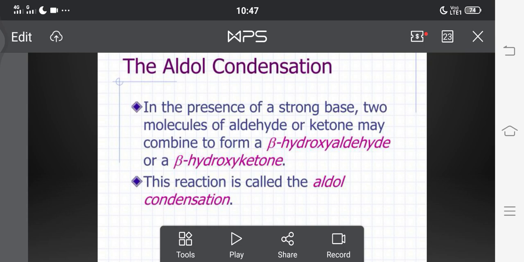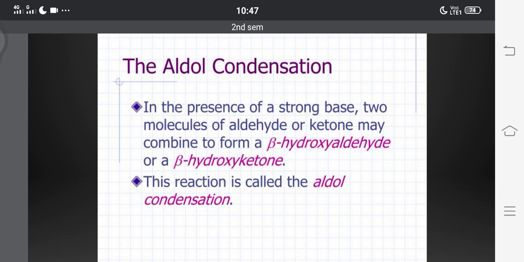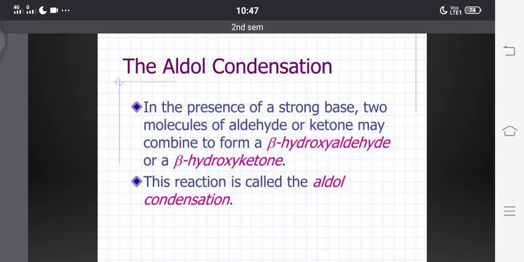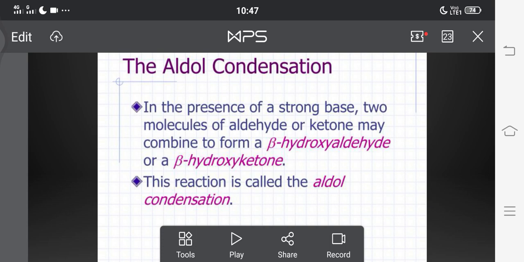Remember once again, listen here. The aldol condensation is one of the reactions. It takes place in the presence of a strong base. Two molecules of aldehyde or two molecules of ketone may combine to form a beta hydroxyaldehyde or beta hydroxyketone. This reaction is called aldol condensation.